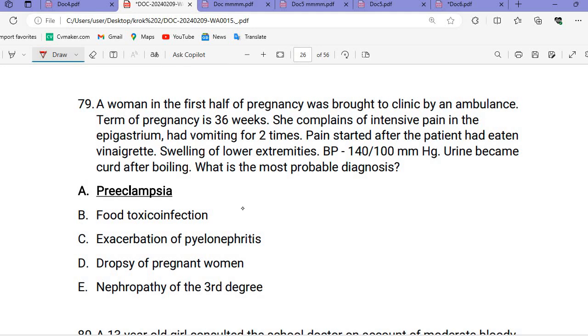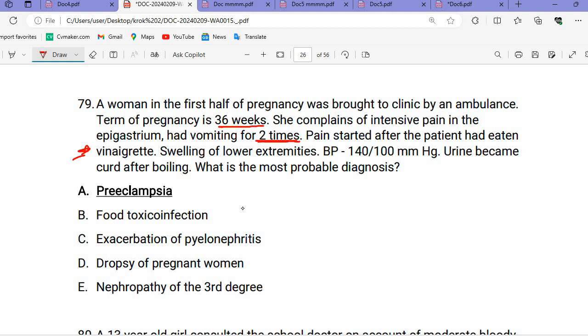Then this question: a woman in the second half of pregnancy was brought to the clinic by ambulance. The term of the pregnancy is 36 weeks. She complained of intensive pain in the epigastrium and vomiting two times. The pain started after the patient had eaten some very English dish, vinaigrette. I didn't like this because I don't like it. There is swelling of the lower extremity, meaning edema. BP is 140. Urine becomes curd-like after boiling. What is the most probable diagnosis?